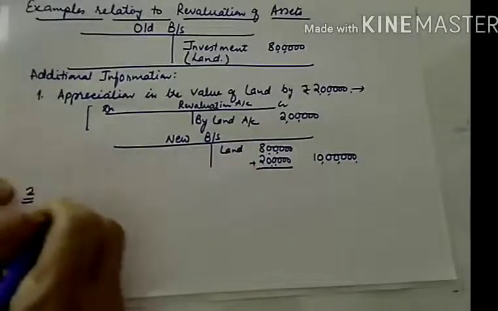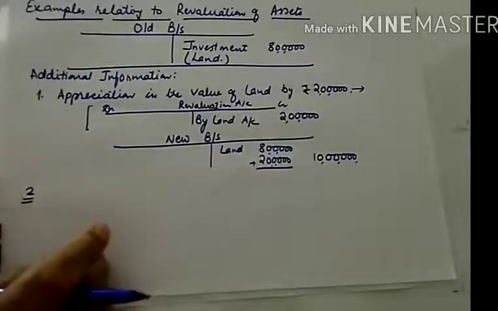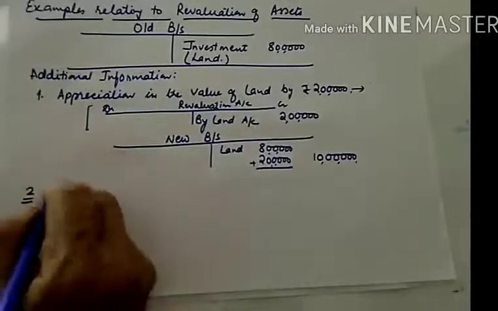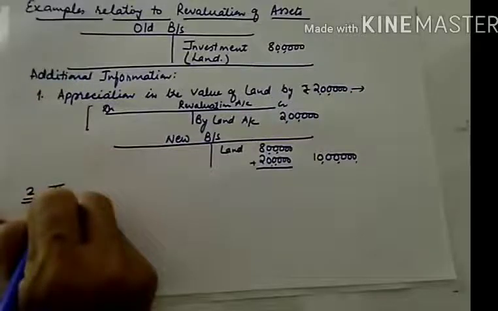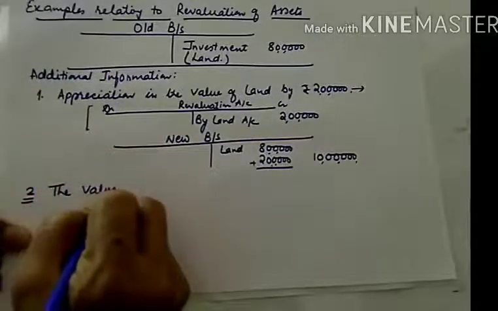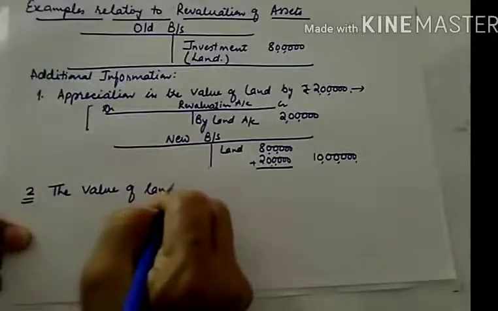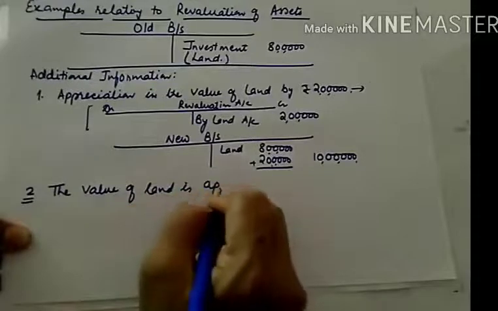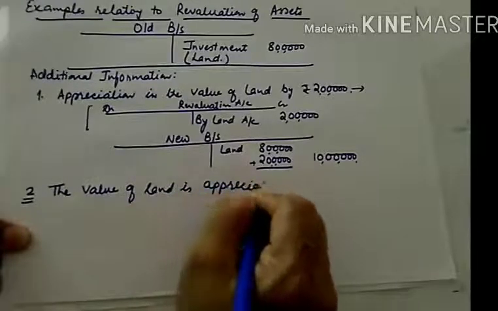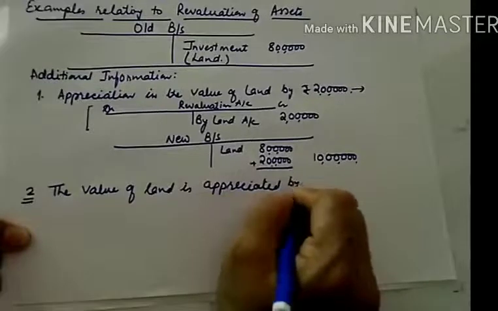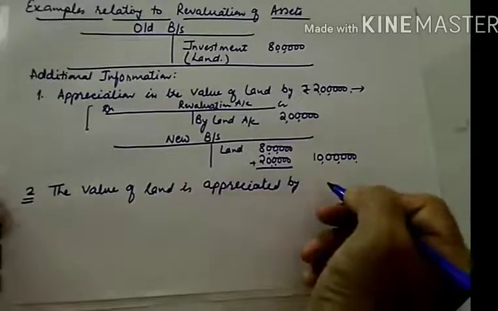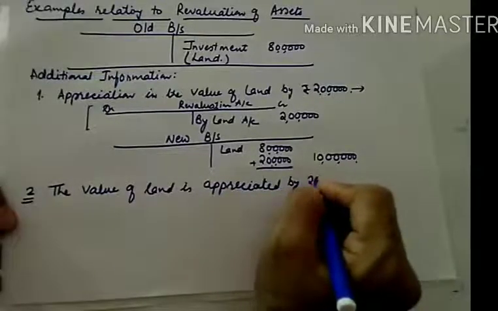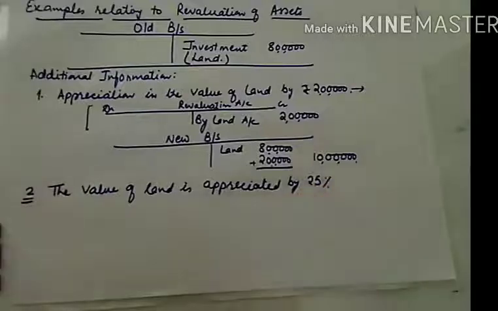Now see the second type of variety, and here the value of land is appreciated by, let us say, 25%.